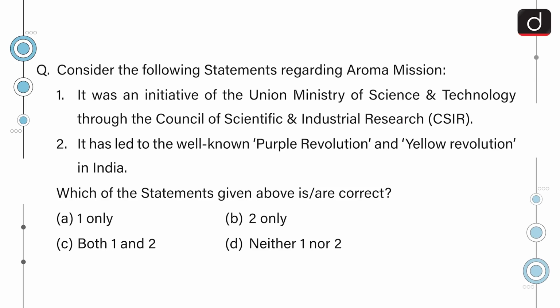Next question is, consider the following statements regarding Aroma mission. 1. It is an initiative of the Union Ministry of Science and Technology through the Council of Scientific and Industrial Research, that is CSIR. 2. It has led to the well-known Purple Revolution and Yellow Revolution in India. Which of the statements given above is or are correct? 1 only, 2 only, both 1 and 2, or neither 1 nor 2. The correct answer is option A, 1 only.